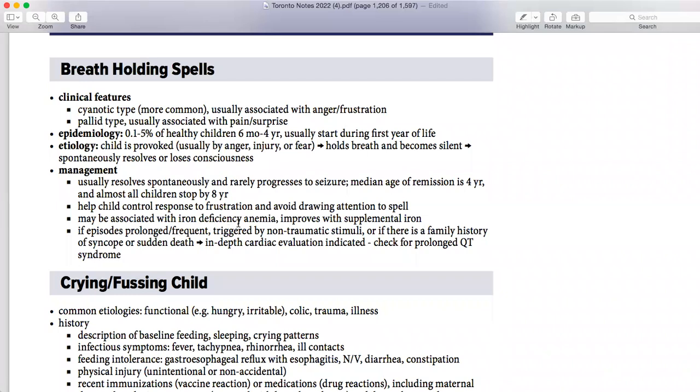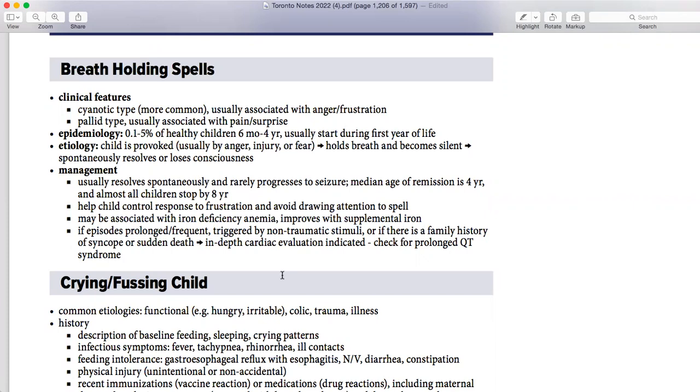Maybe associated with iron deficiency anemia. As I told you, pallid is basically like looks anemic, but you still have to rule out maybe it's iron deficiency anemia. So it improves with supplemental iron. So you have to look behind, maybe there is some underlying pathology. Just to rule out iron deficiency anemia, he needs iron, you give iron, the condition is resolved.